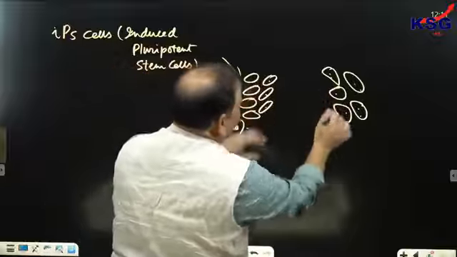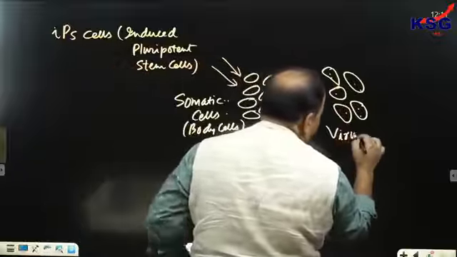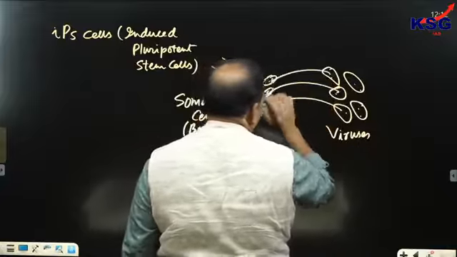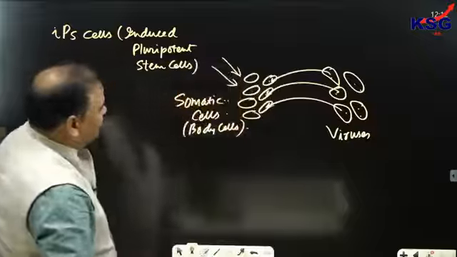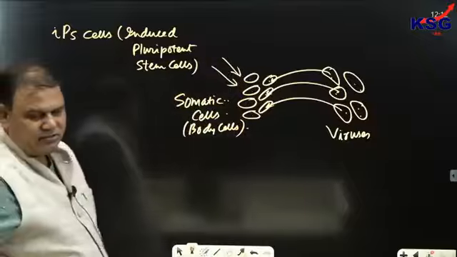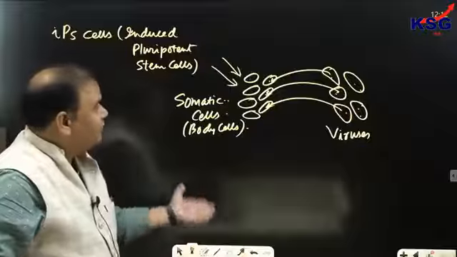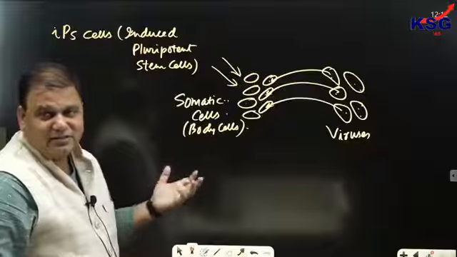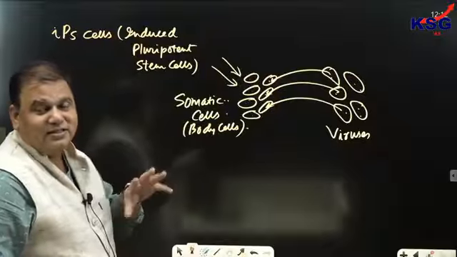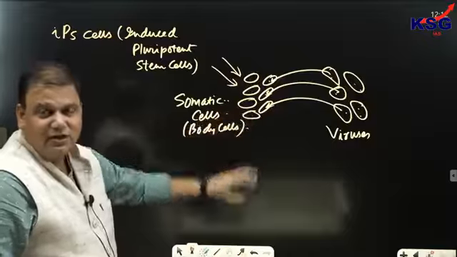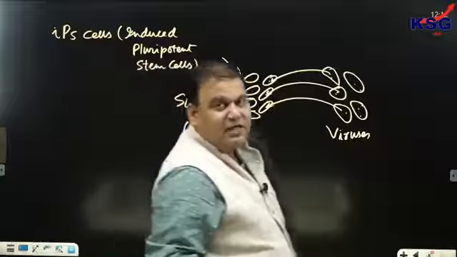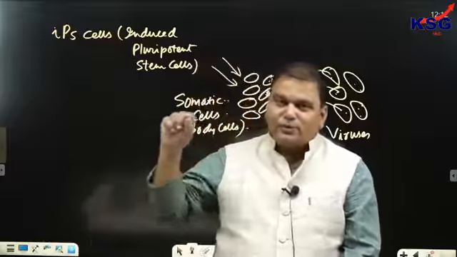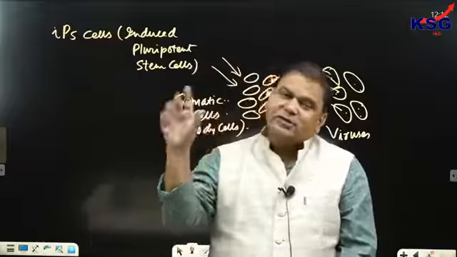The critical genes were automatically absorbed by these cells, and they transformed into pluripotent stem cells. Since the mechanism is artificial, they are referred to as iPS cells, induced pluripotent stem cells, and they can be used for stem cell therapy.